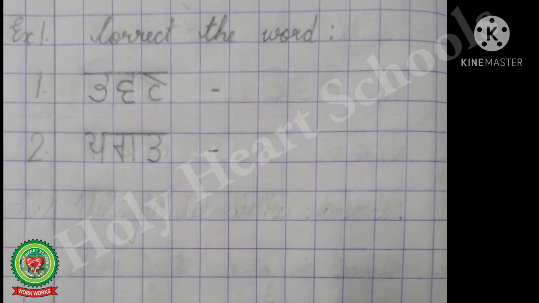Now in this exercise you have to correct the word. Words are given to you. You have to find out which letter is incorrect, which letter you have to change to correct the word. And how will you come to know which letter to change? For that you have to work on the sound. So read the word. Pabba Vava Nana Pavan.